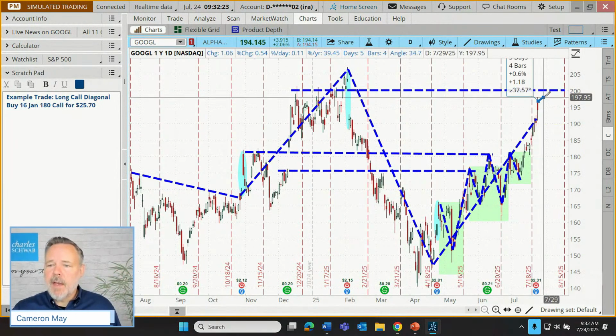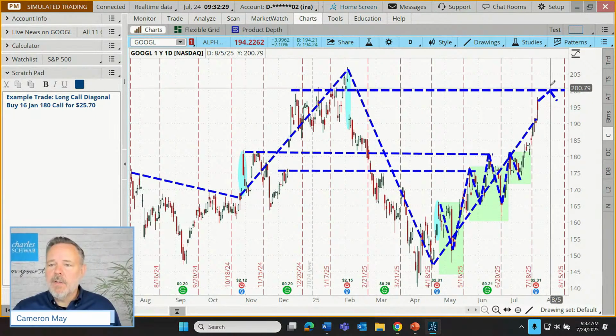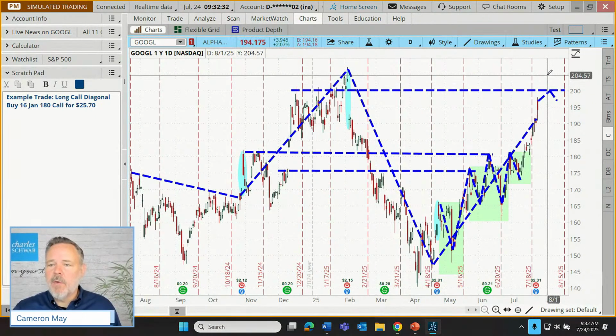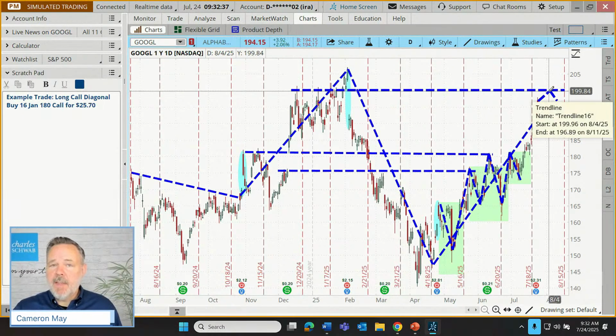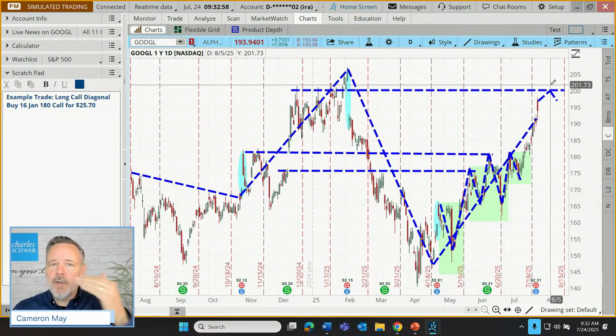But number two, if the stock has gone up here, let's say that we think it's going to come up here and then pull back, and we're able to sell our short call, let's say we sell, I don't know, the 205 at that point, but selling above that resistance level, the benefit there is that we might get a bigger premium, because as the stock is going up, it's getting closer to the strike that we intend to sell. That might inflate that premium. That's a potential benefit. A risk of waiting for that sort of timing is that if we sell a premium that's closer to the price at the time, it enhances the risk of early assignment. So there are pros and cons.